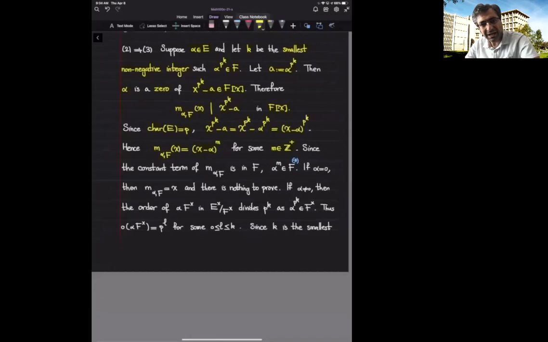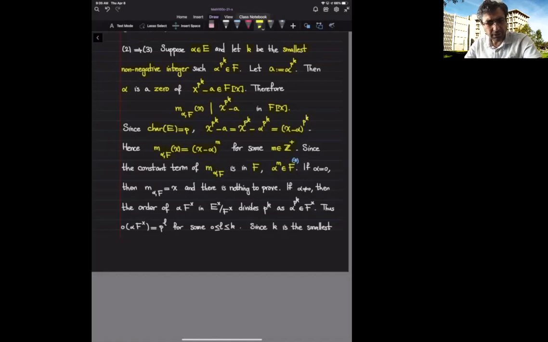Now I focus on the constant terms of both sides. The constant term of the minimal polynomial over F is, by definition, inside F, because the minimal polynomial of alpha over F is a polynomial in F bracket x. That means all the coefficients belong to F. Now, by looking at the constant term of the right-hand side of this equation, we deduce that alpha raised to power m should be inside F.